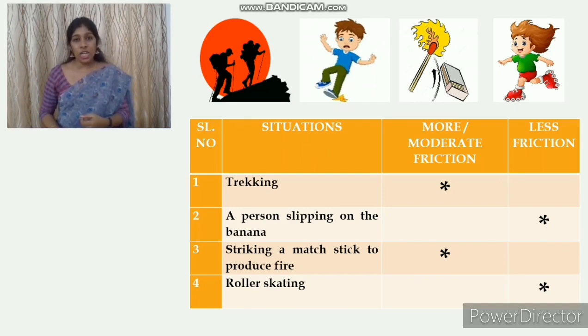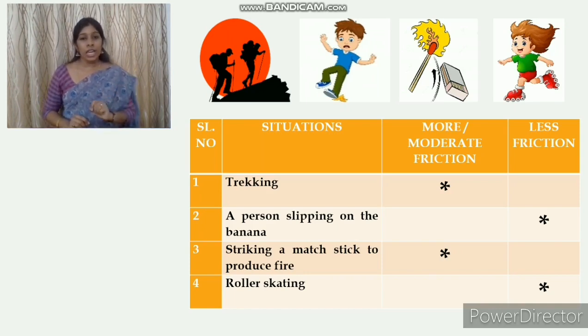It requires less friction, because the irregularities of the surfaces in contact with each other are less. The irregularities between the surfaces in contact are less. That is the reason why that boy slips on the banana and falls down. Clear?